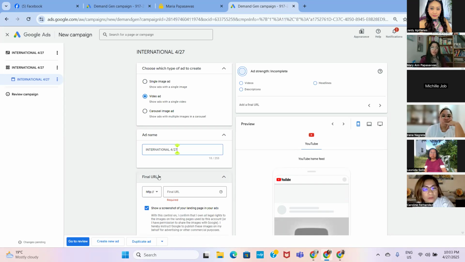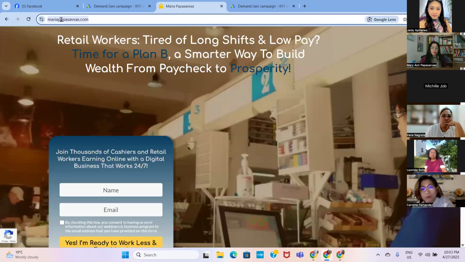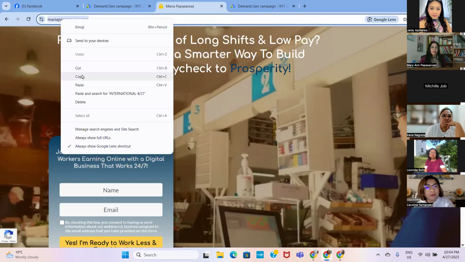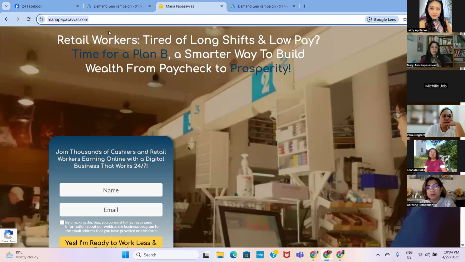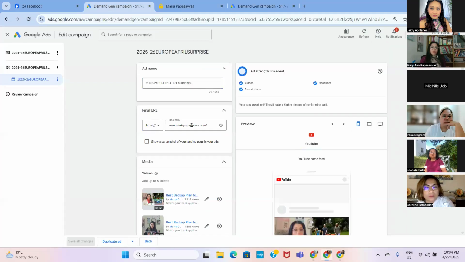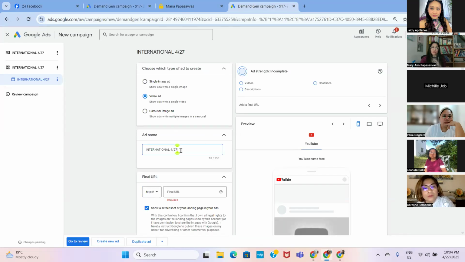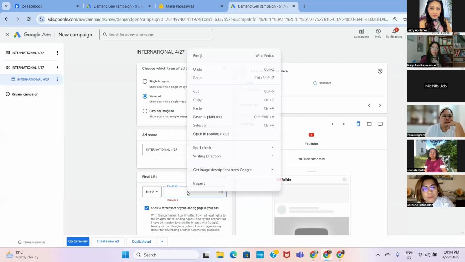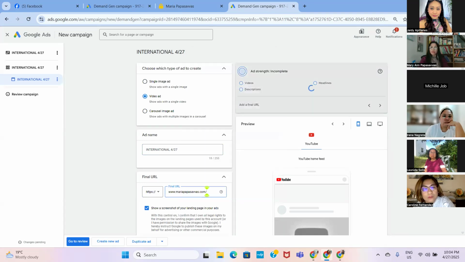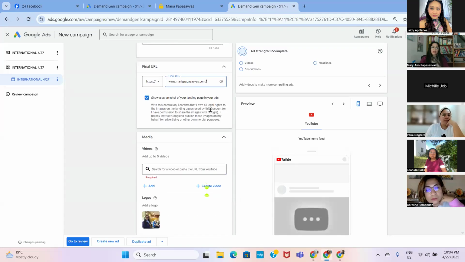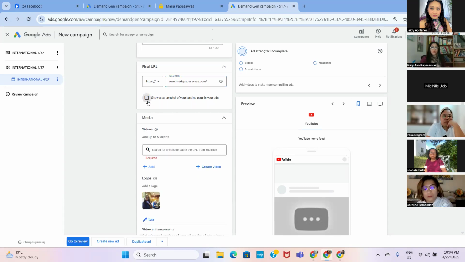I hope so. In this area, you just need to take the link of your website. You just copy that and paste it on here. No, not that one. This is the one that we are creating. This one. Paste on here and you're done. And on this side, I don't want to show a screenshot from my website because I want them to see the whole website. So I just untick that and ready to create the video.